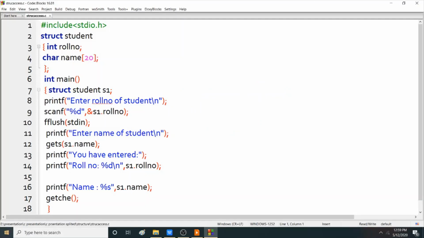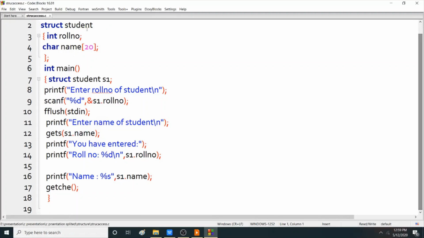Now see, this is our program. So declare one structure. It is globally declared before main. This is our structure student with int roll number and char name 20. It is a string. Now I declare one variable s1 of type student because it is a user defined data type. So you have to write struct. Then you want to access this roll number and name. So s1 dot roll number, s1 dot name. And then you want to print, so s1 dot roll number, s1 dot name.